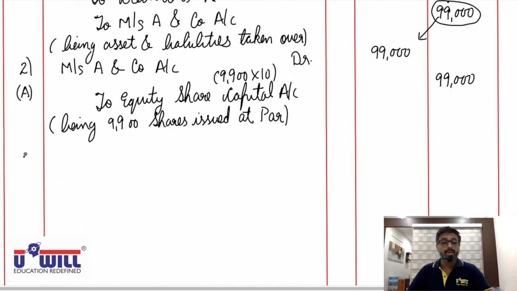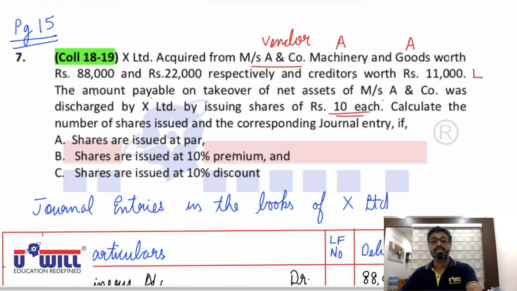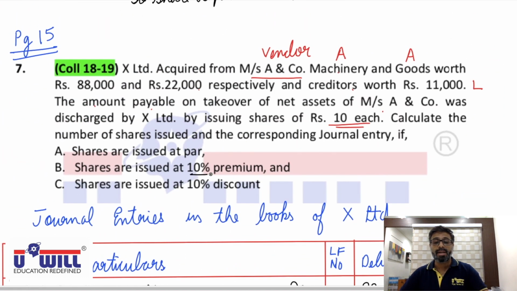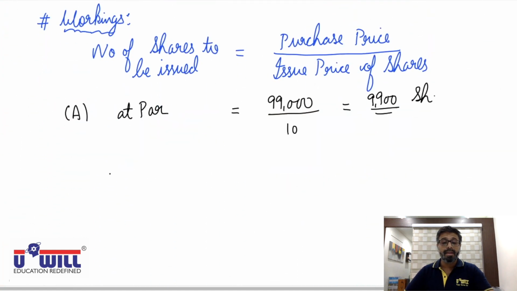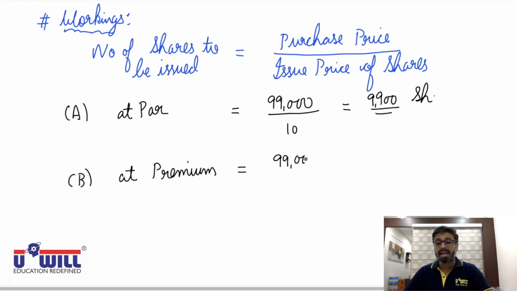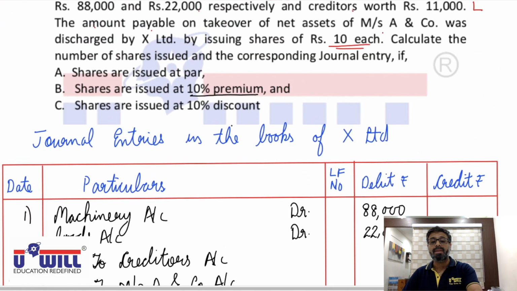Now, same second entry in B option, how it will change, understand it. It's an alternative situation where shares are issued at 10% premium. Now, before we pass the entry, if the shares are issued at premium, we will have to find the number of shares that would be issued. So if they are issued at premium, purchase price stands same 99,000, but 10% premium.